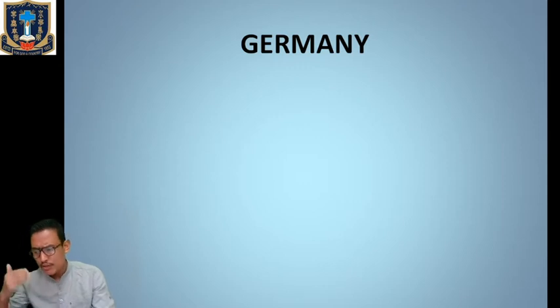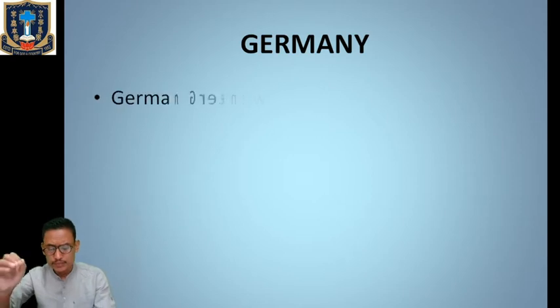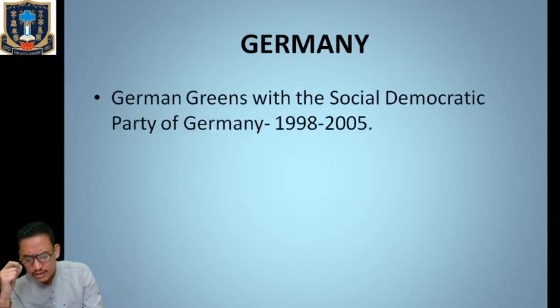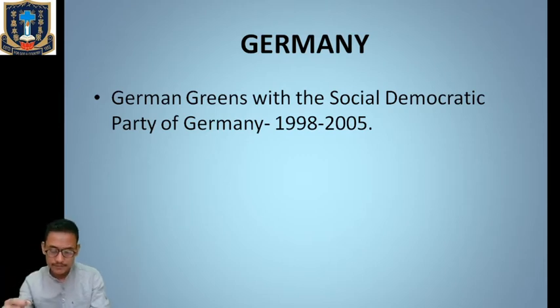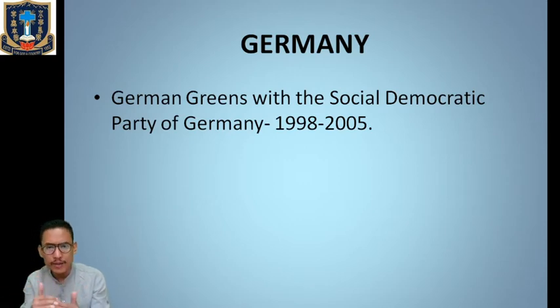So let us begin with green politics in Germany, also called the German Greens. The German Greens formed a government with the Social Democratic Party of Germany, and they were in power from 1998 to 2005. Within this time period, they reached an agreement to end the dependence on nuclear power.